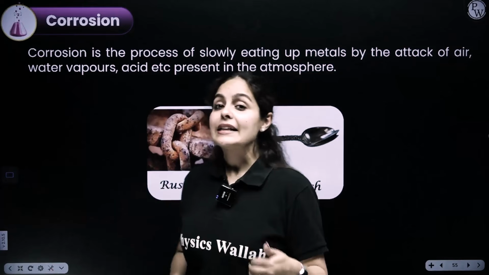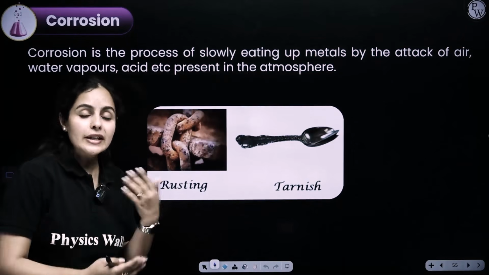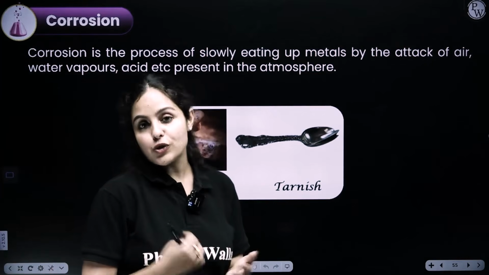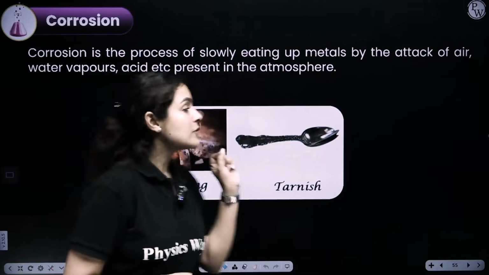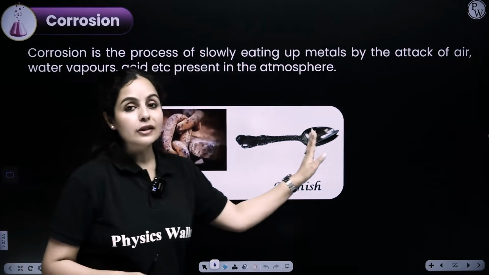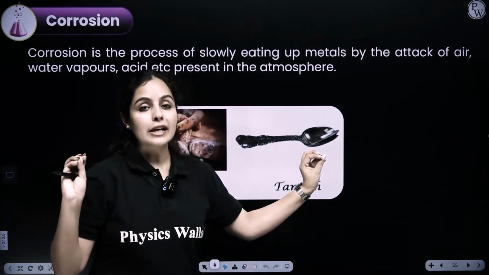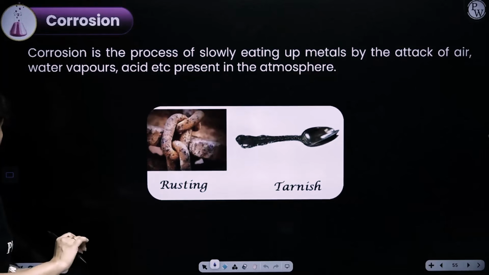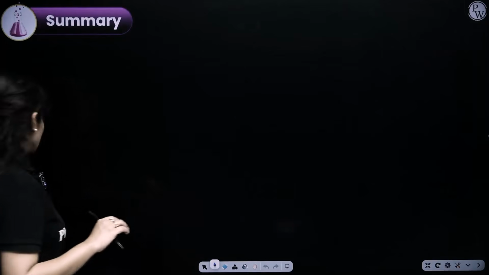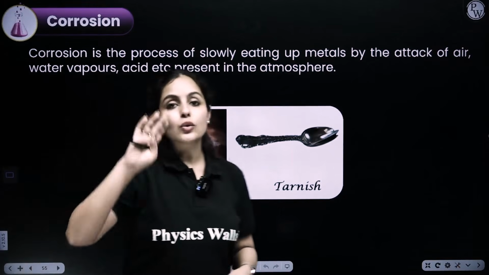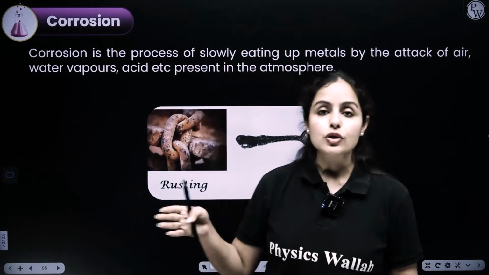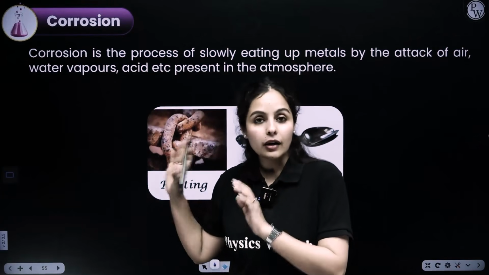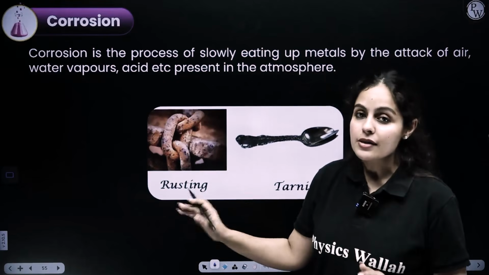Corrosion is basically the eating up of a metal surface, deteriorating the quality of the metal in the presence of oxygen, that is air, and moisture. If we talk about iron specifically, we have already learned this in our first chapter, chemical reactions and equations. I'll take you through this topic quickly so that I don't waste your time. If you want to revise corrosion, you can go to the chapter 1 one shot revision, where I have given you an entire explanation with reactions of corrosion and tarnishing as well as rusting.